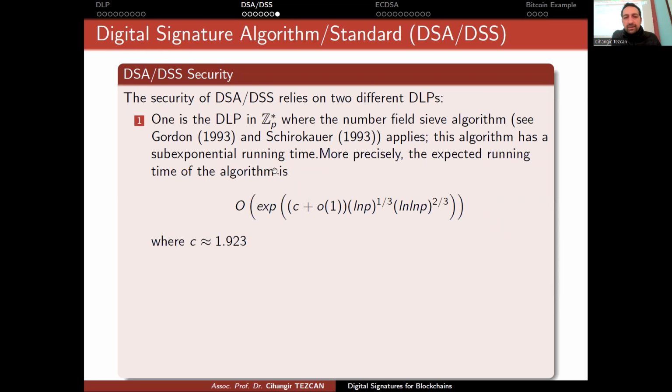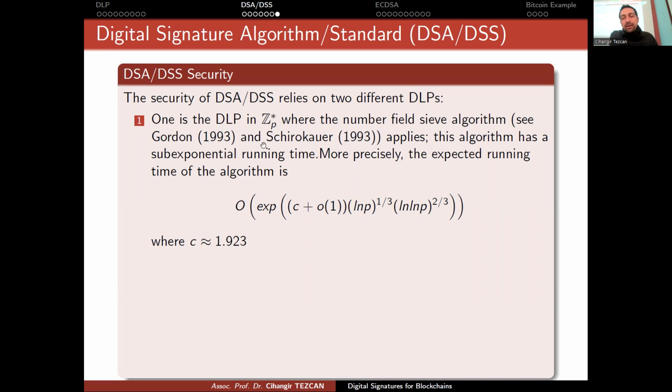But if you want to be precise, the expected running time of the algorithm can be given like this. Here the C is 1.92 and 3. So as you can see, it is e to the power this, but due to the numbers here, it is not exponential, but it is sub-exponential.